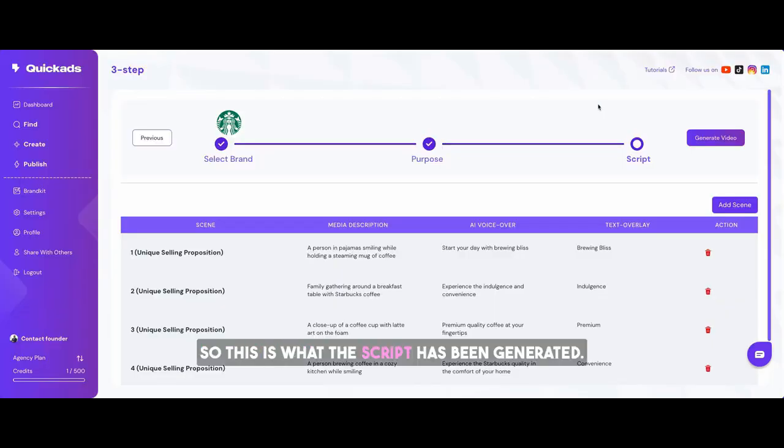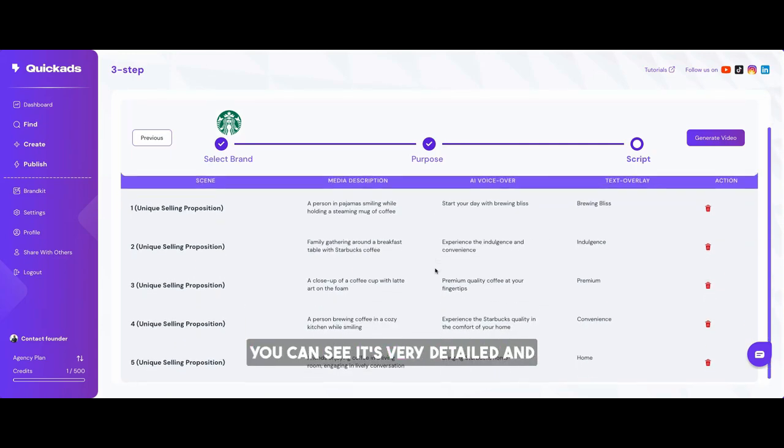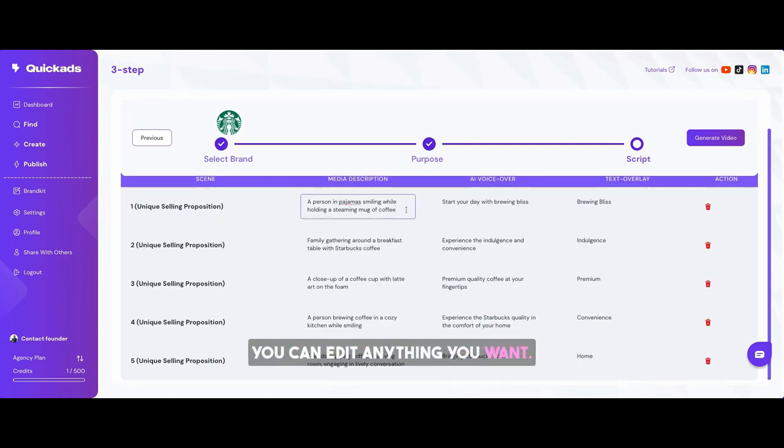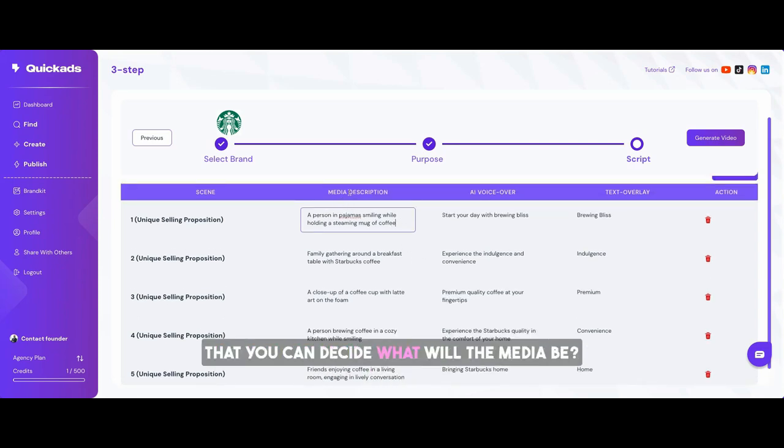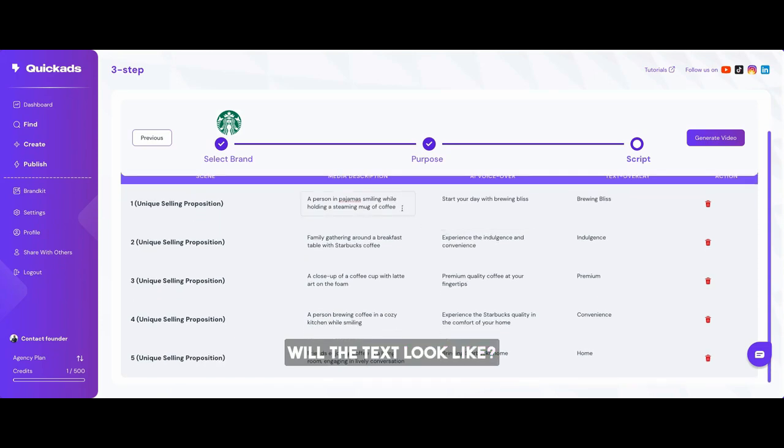So this is what the script has been generated. You can see it's very detailed and you can edit anything you want. This is like a director mode that you can decide what will the media be, what will the voiceover be, what will the text look like.